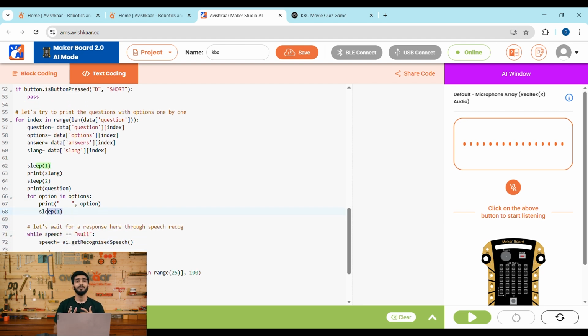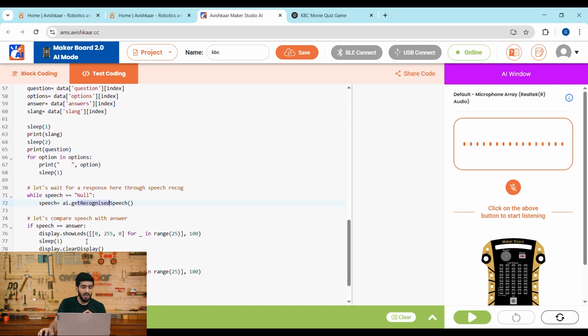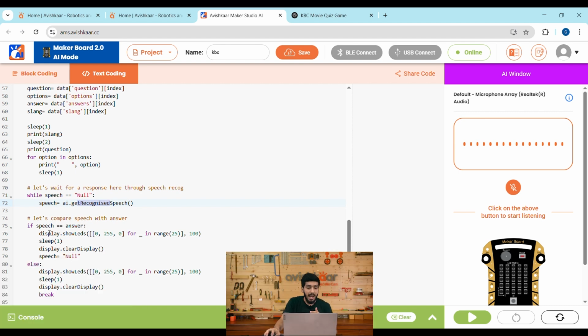So now that we have presented the question to the user, it's time to enable the speech recognition mode so that the user can actually give the answer. And that is where this AI.getRecognizedSpeech comes into the picture. Next, once the user has given their answer via speech, so the user will say option A, option C, option B or option D as their correct answer, and then we'll compare it with the actual answer.